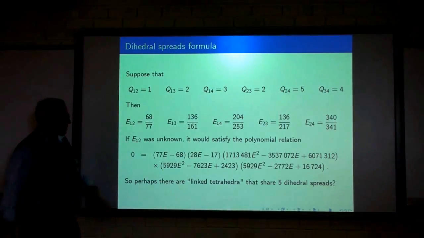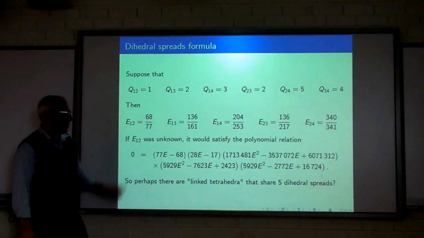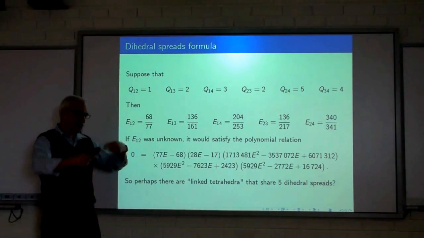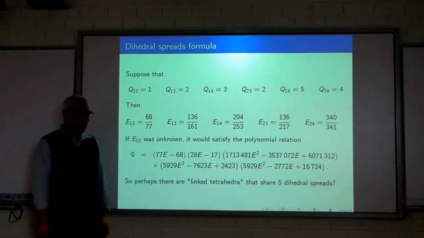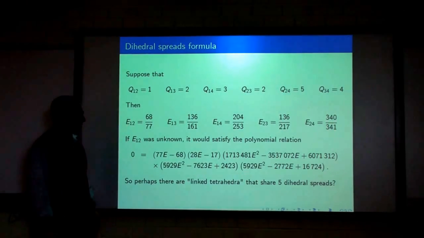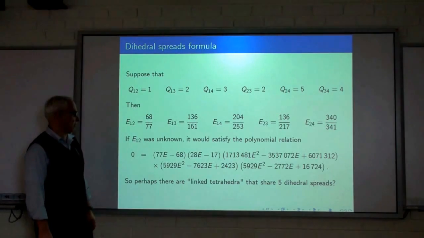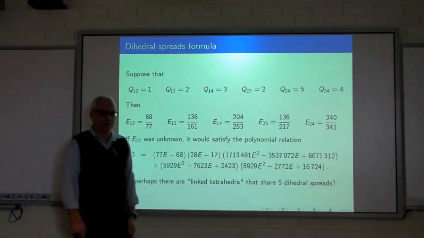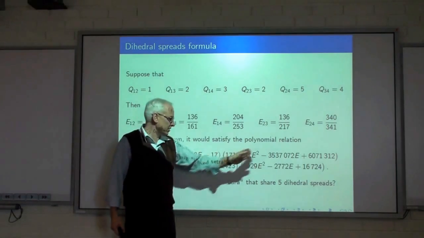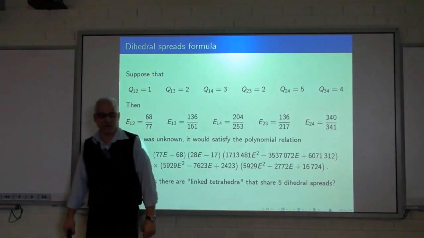then you can ask the following question. Suppose you rubbed out E12 and you didn't know it. How could you find out what it was? Well, that previous formula, if you go through the motions, you'd find a polynomial relation for E12. It's this thing here. It's of degree 8. And it conveniently factors into 2 linear factors and mysteriously into 3 quadratic factors.